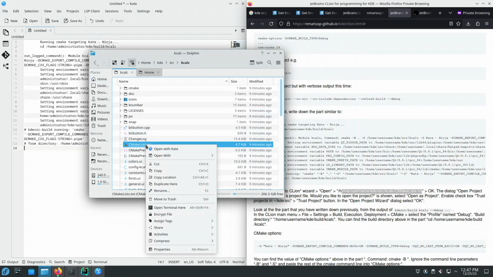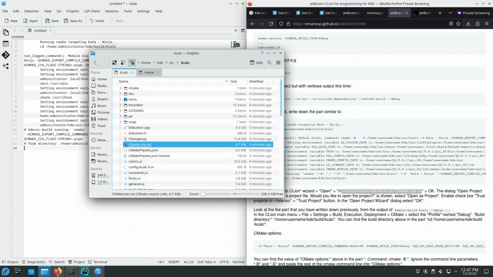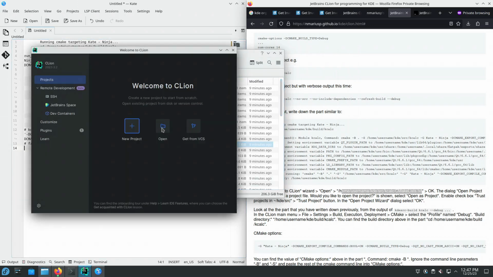How do we copy the path? Copy location, Ctrl+Alt+C. Great. So this is the first time when you start CLion, or when you close all projects and then restart CLion. It asks for a project that I want to open.